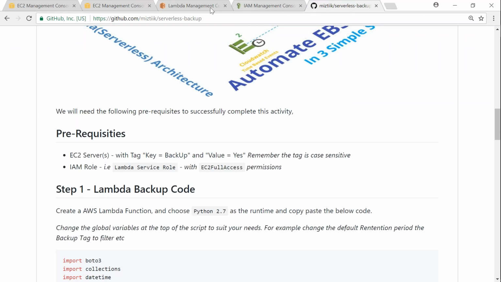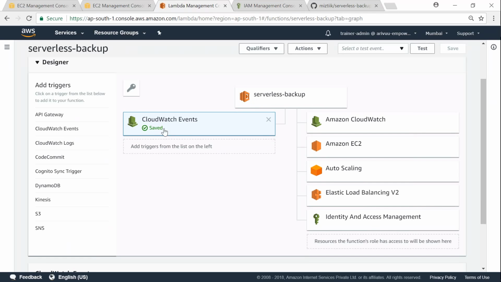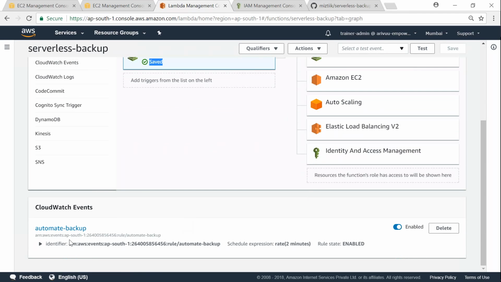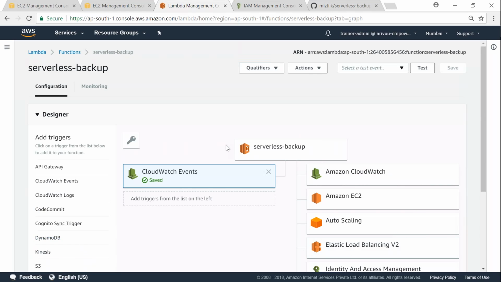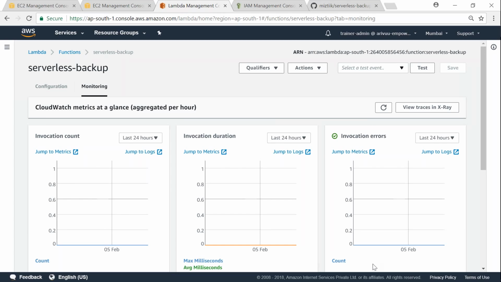So I'm going back to my Lambda function, click on save, and you can see here this is saved. From unsaved changes it has become saved. And if I scroll down under CloudWatch events, you can see here it is in the enabled state. So in about 2 minutes I will have my Lambda function triggered and a backup automatically happening. And if I go to monitoring, I should see a spike here when the Lambda function invokes.